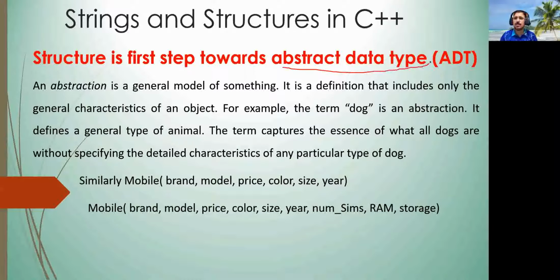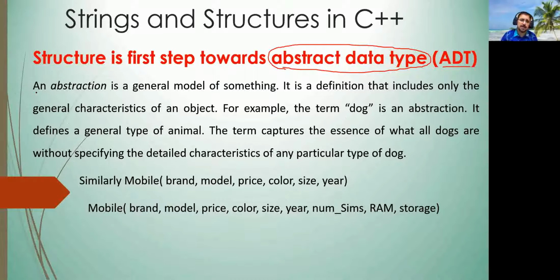Abstract data type means that yes, we know that the real world objects can be represented in many different ways, but what is the simple general way to represent them? The common general properties of something are called abstract data type.